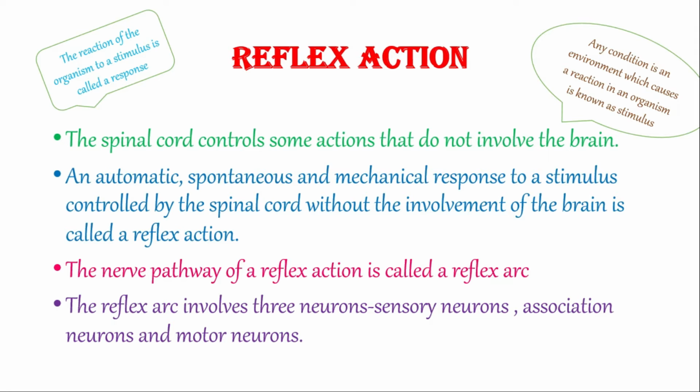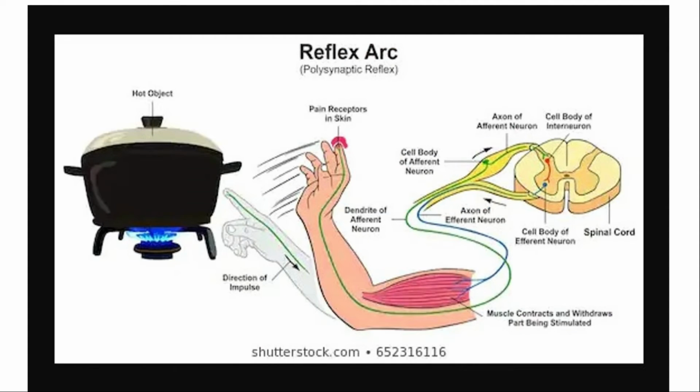Now you can see this diagram in which a person is touching a hot object and automatically he or she removes her hand. Now what is actually happening in the skin, the sense organ? There are some special cells called the receptor cells which carry the impulse.